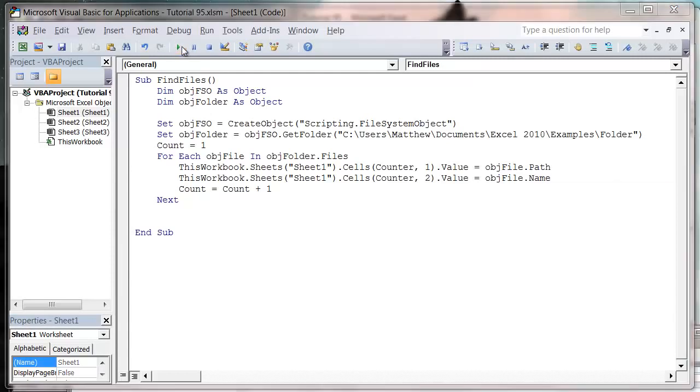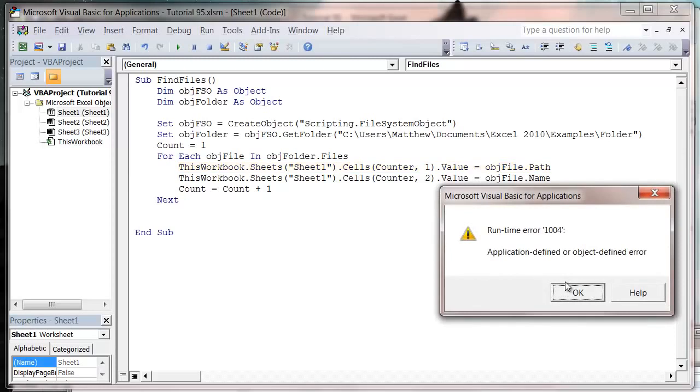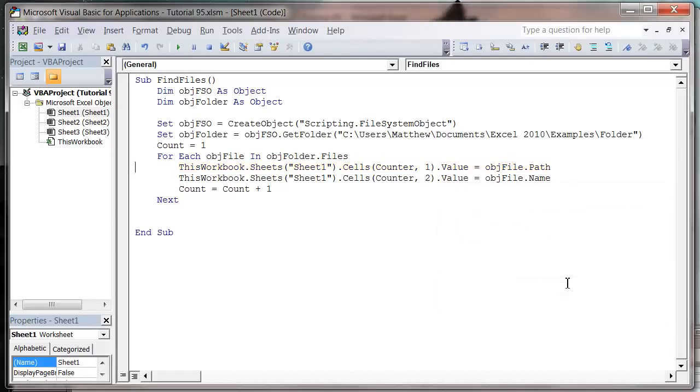So let's press play on this. And it's coming up with an application or object defined error, and for some reason it can't find anything.